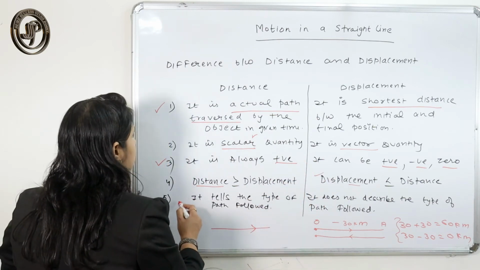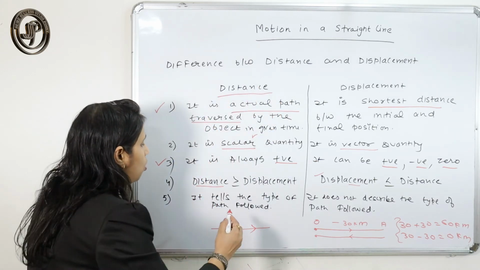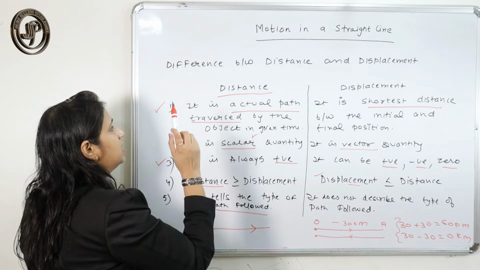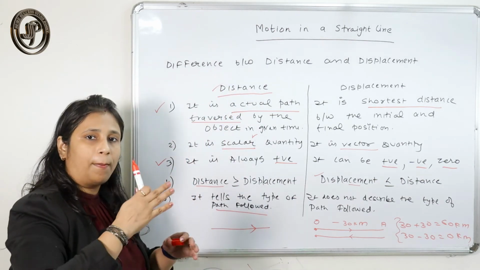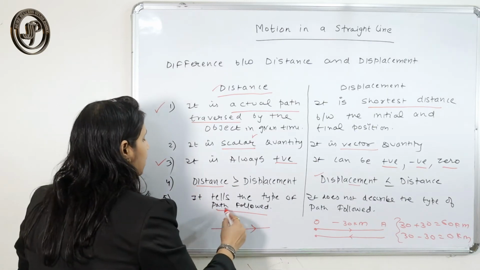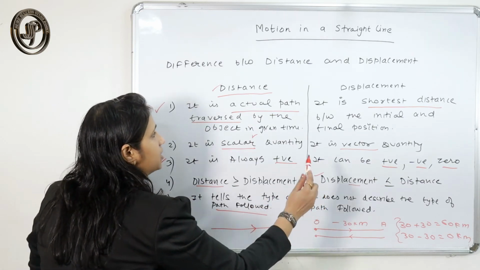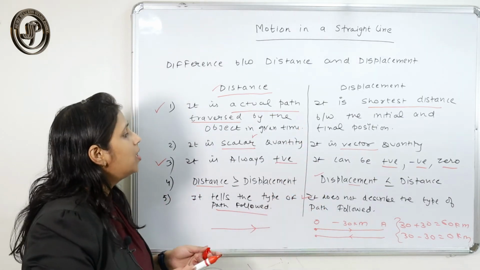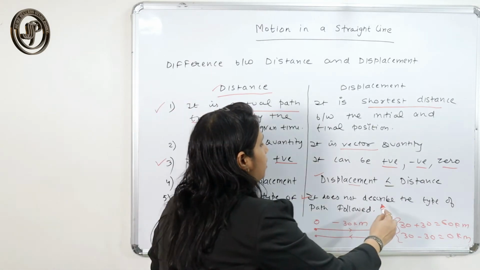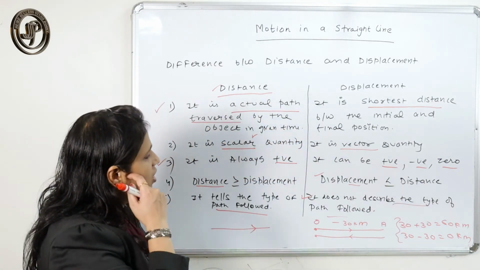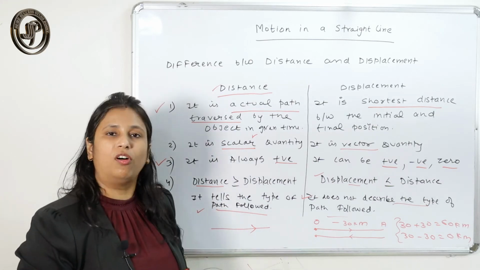Okay, and since distance is the path followed, it depends on the path length, so it tells about the type of path followed. But since displacement is the shortest distance between the initial and final point, it does not describe the type of path followed.